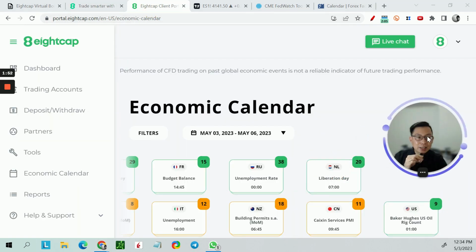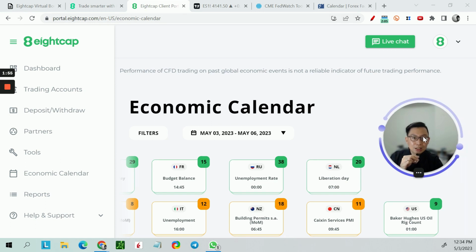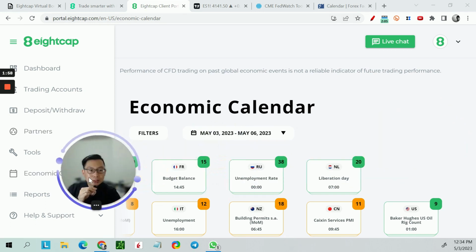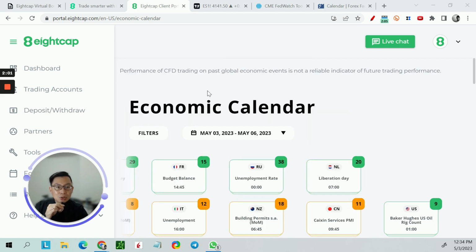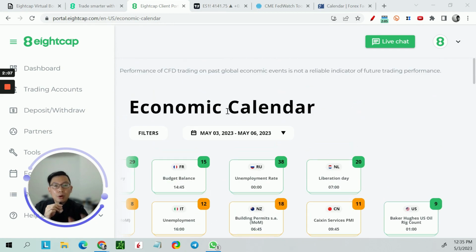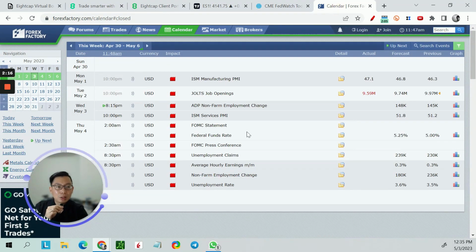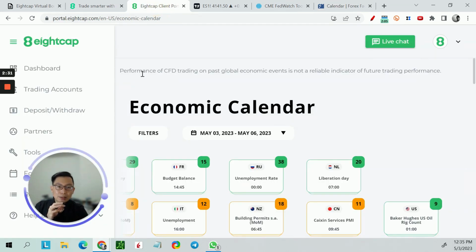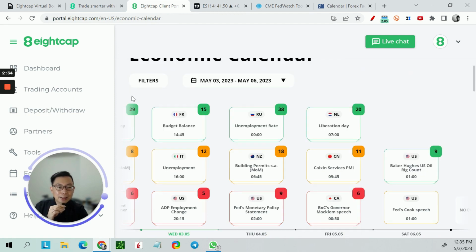So this is the Eightcap economic calendar. You head over to the economic calendar, and you should see exactly what I am seeing right now. It seems like a lot of things and is pretty confusing, but it is actually quite simple to use. Most of the time, a lot of people go to Forex Factory. It is pretty normal. You can see the dates, the time, at a glance what is the forecast, the actual number, etc. But it is very simple and very rudimentary. With this economic calendar from Eightcap, it is better. I'll show you how.